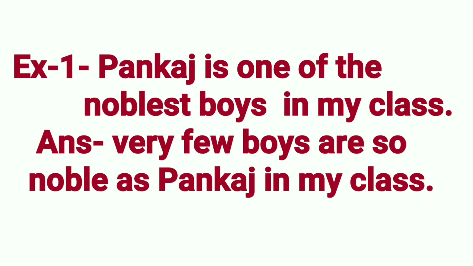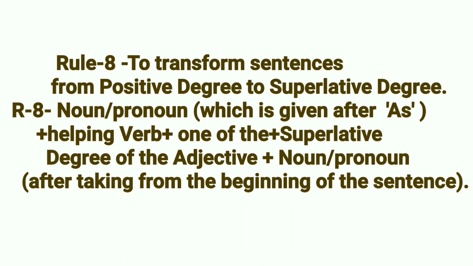Rule 8. To transform sentences from positive degree to superlative degree. Now see this rule. First of all, we shall take the noun or pronoun which is given after "as". Then we have to take the helping verb. Then "one of the". Then we shall take the superlative degree of the adjective.